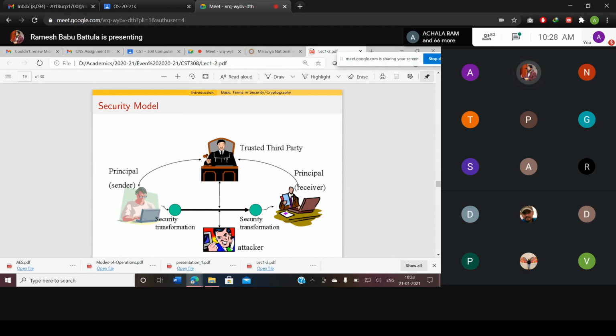Whenever the receiver receives this, he is going to check the credentials of the sender. Sorry, the sender has forwarded to the receiver. The receiver is going to talk to the trusted third party. The trusted third party provides the required credentials to the receiver. With the help of that, he is going to check and find the session key provided by the trusted third party. After that, he will say, this is our session key, so we will start our communication.